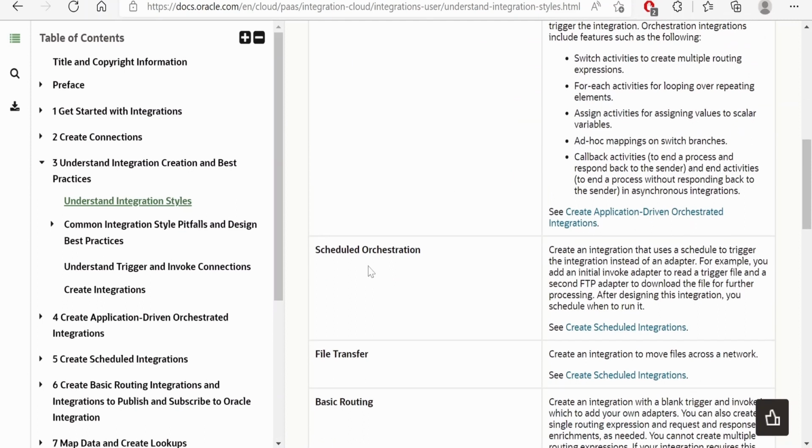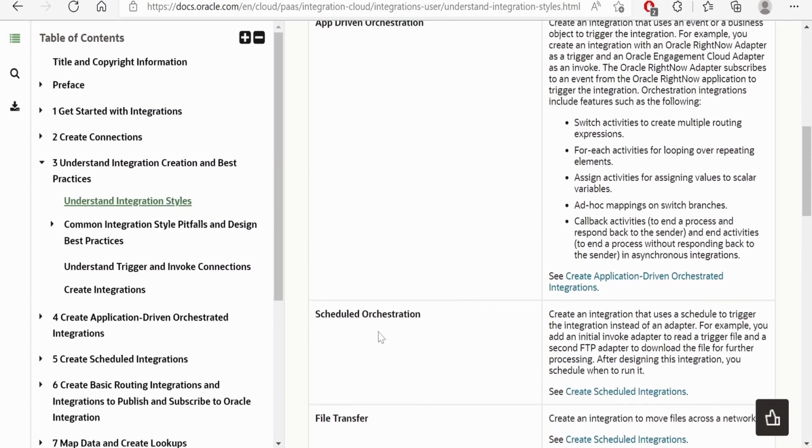There is one more approach, which is scheduled orchestration. This is basically used to create an integration which uses a schedule to trigger the integration instead of an adapter. That is, the integration will schedule to run on its own at a defined frequency. This frequency we can write with the help of some expressions. We'll check in detail how we can do that in later classes. So instead of someone triggering or invoking it, this integration will trigger on its own at a predefined time.